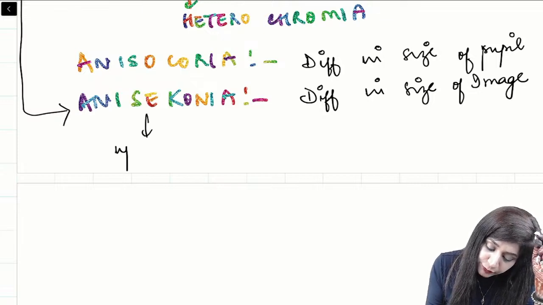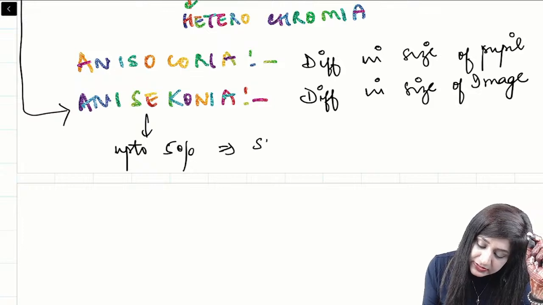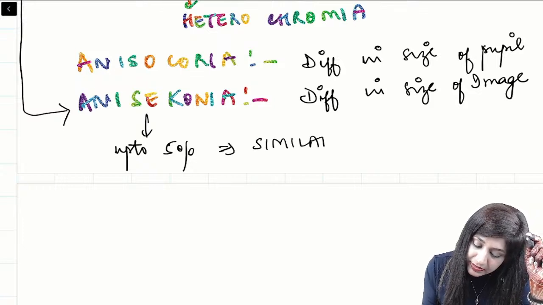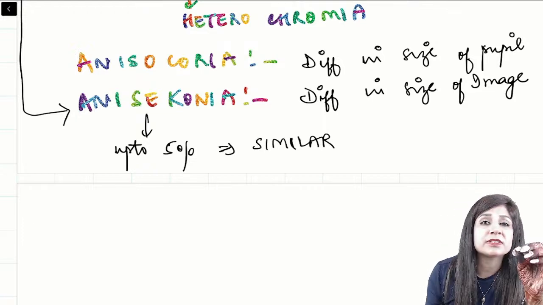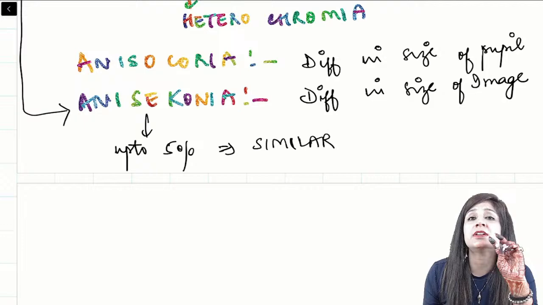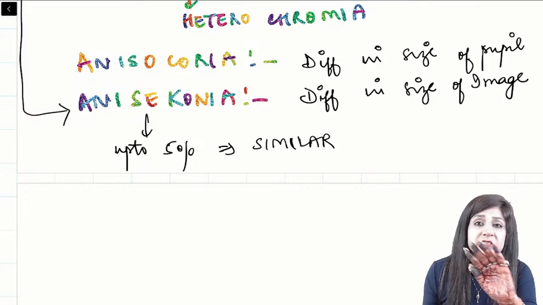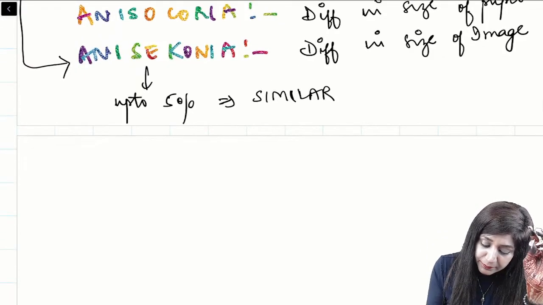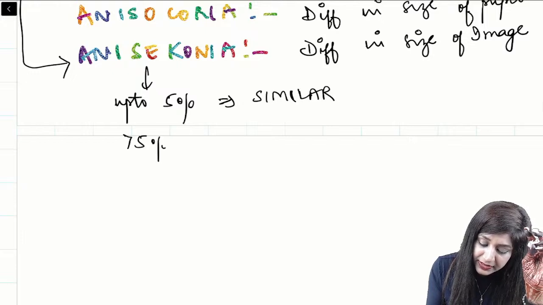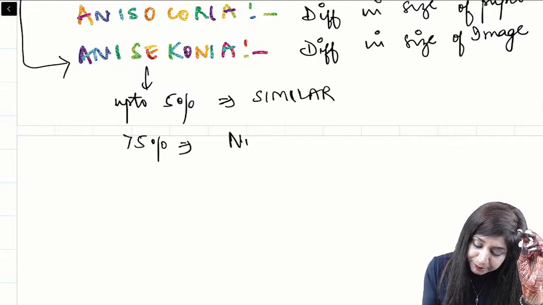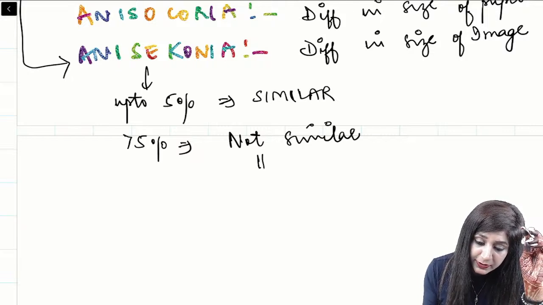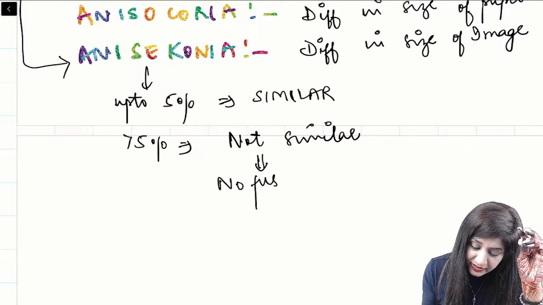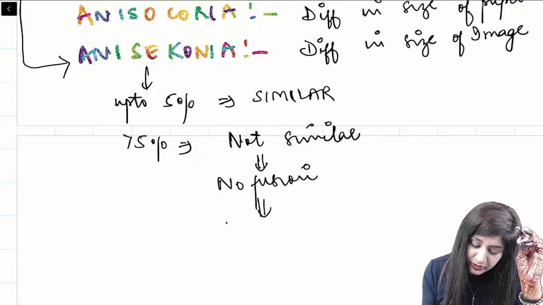If this aniseikonia is up to 5%, that means if the two images are different up to 5%, you can consider them as similar, and more than 5% they are not similar. And when these images are not similar, there will be no fusion and there will be diplopia.